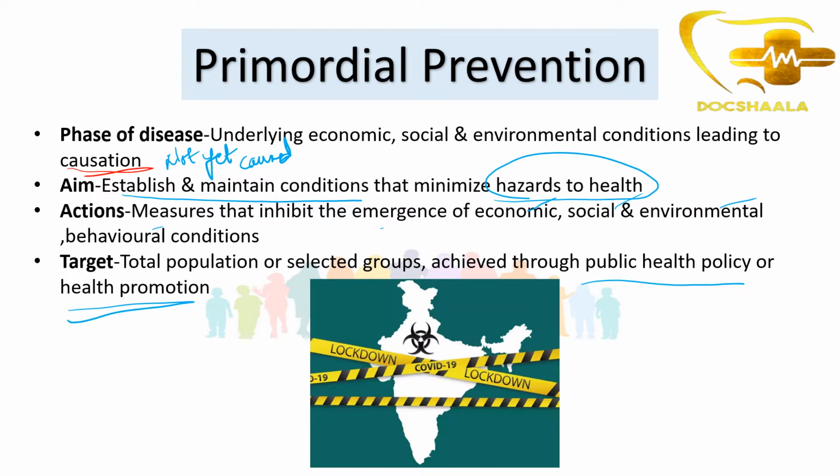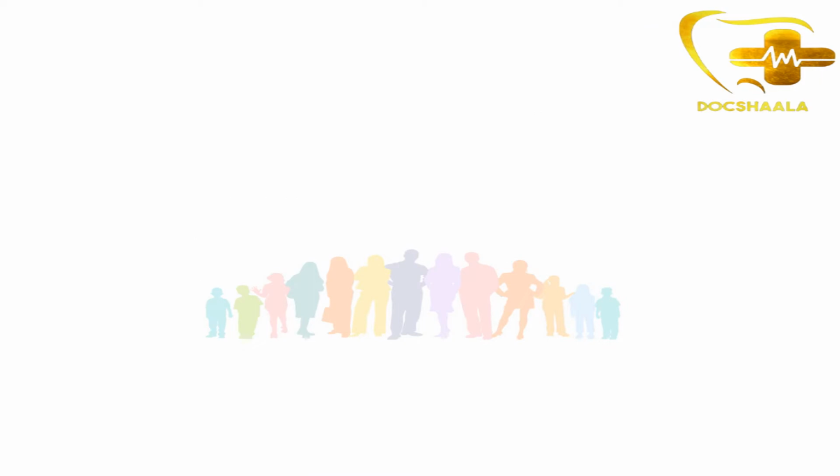We have seen that in the news also. Not only India, many countries achieved so much prevention, and that is what most countries did in the early stages.